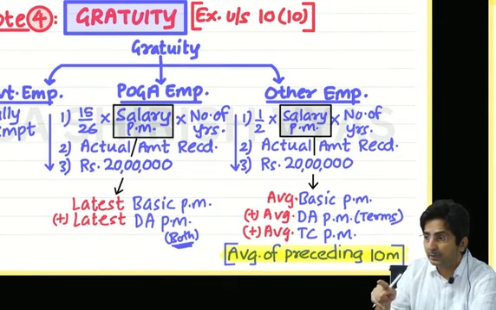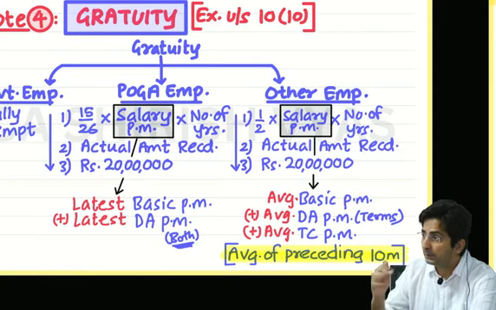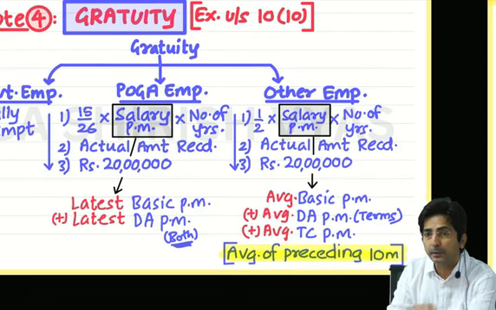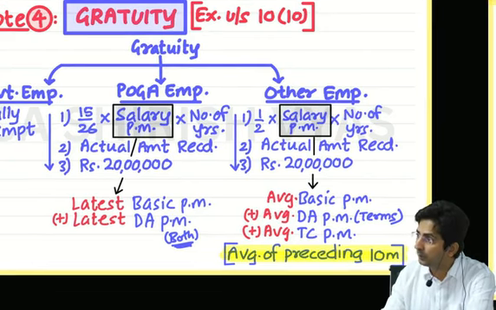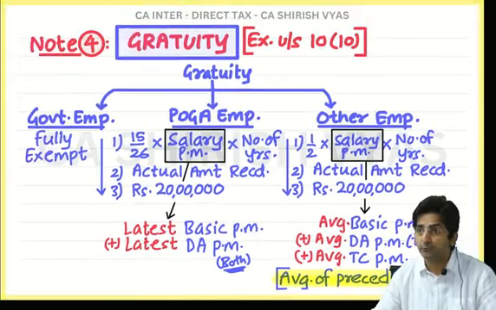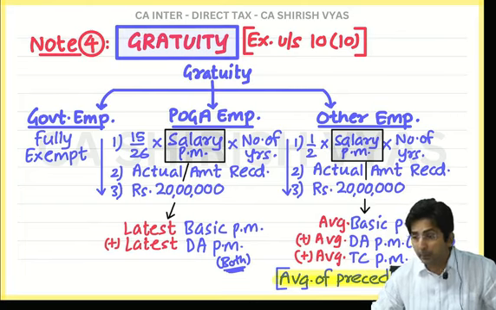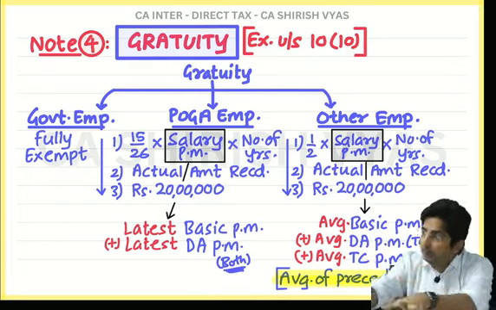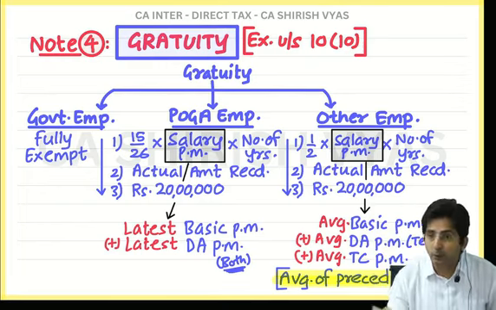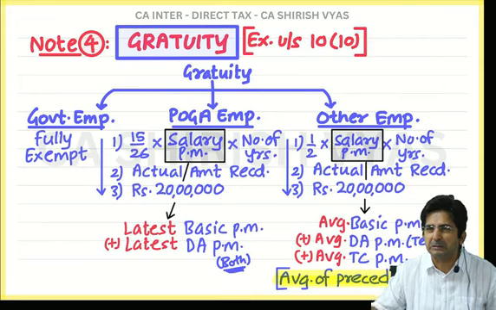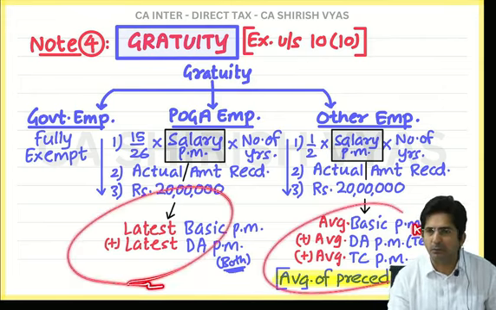So if you retired in the month of December, ignore December. Before December, what month? November. And then go backward: November, October, like that. How many months? 10 months. 10 months is a fixed rule. Basically, the government doesn't want to give importance to the last salary, because the last salary will always be big. And that big thing POGA wants to do, because POGA wants employees to get a big amount only. So see, if you understand the concept, you will appreciate the difference. Otherwise you will criticize, saying what nonsense, here it is like this, here it is like this.